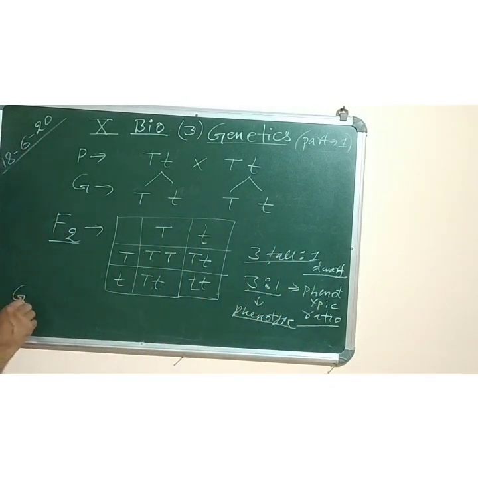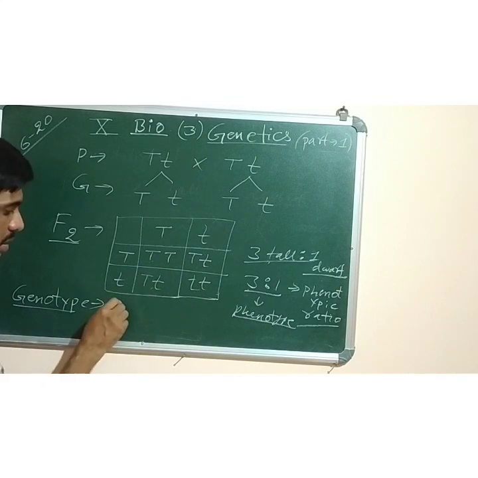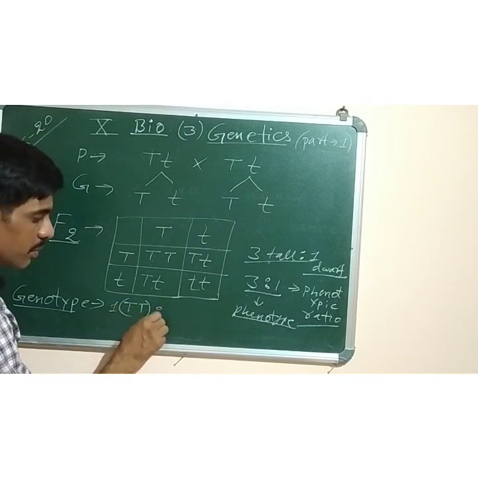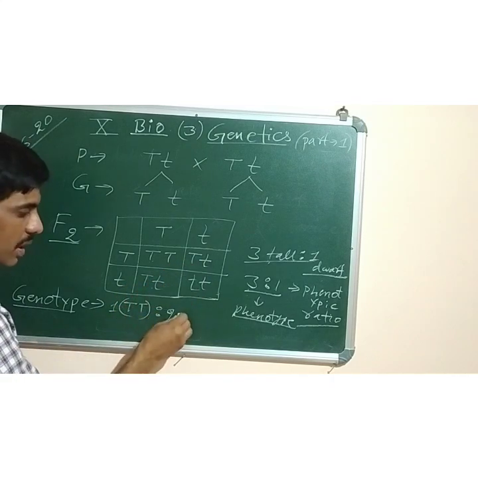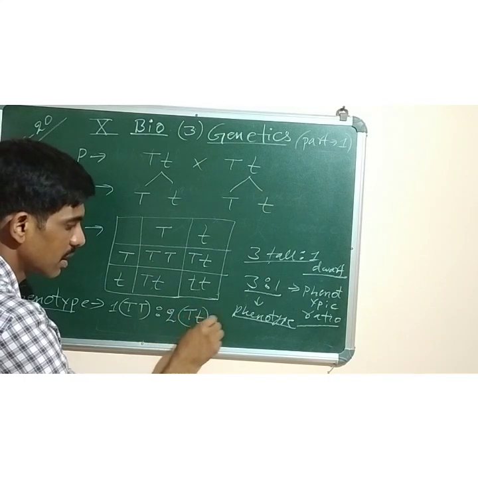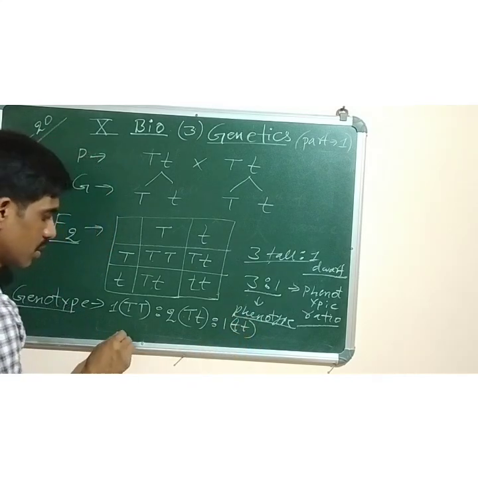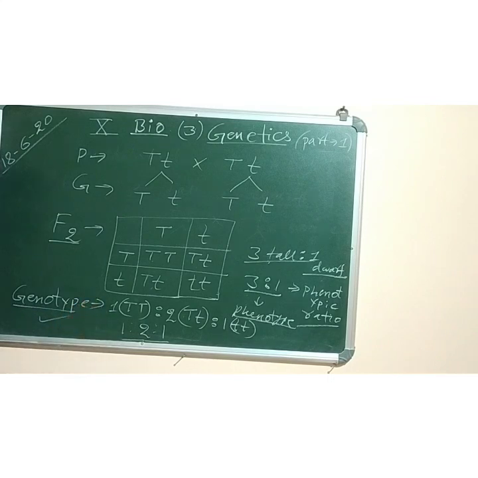Now, if you want to know the genetic constitution or genotype of the F2 plants, you can see one is homozygous tall. I am just writing the genes, capital T, capital T. It is called homozygous tall. The two are the same like this: both are capital T small t, capital T small t. That is called heterozygous tall. One is homozygous dwarf, that is small t, small t. So the ratio is 1:2:1. This ratio is called the genotypic ratio.